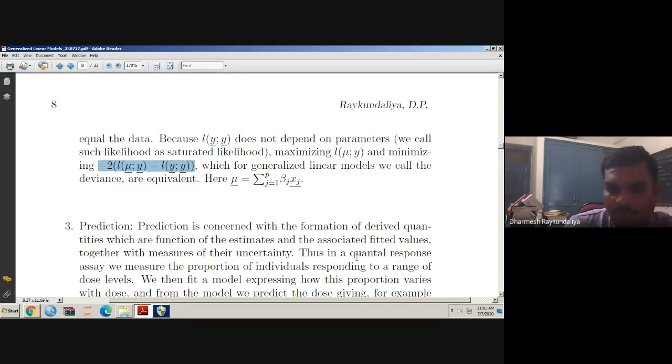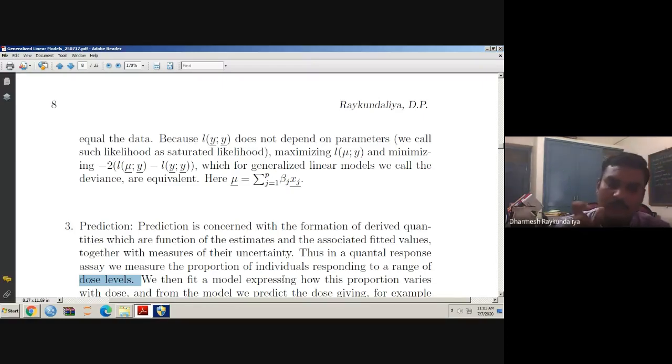For example, in a quantile response assay, we measure the proportion of individuals responding to a range of dose levels. For example, with the corona outbreak going on, we try to find the impact of the antibiotic azithromycin on the recovery of patients suffering from the virus. What amount of dose do you have to give to the patient?